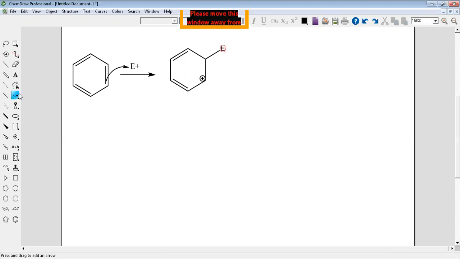Okay. Now it will be reverse. Where is the pi bond? This is the pi bond. That means this pi bond will open to the positive charge. Open from here or open from here, Sagvan?